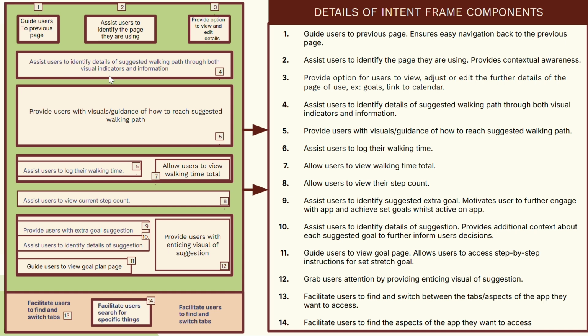At the top, you can see that there will be a visual indicator of the suggested walking path, so an image for them to identify where they're going. And then after that, they'll be provided with a map to guide them on how to reach their walking path. And then they'll also be given an option to log their time and view their total time, as well as see their step count increase from the start to the end of their walking path. And lastly, they will be given an extra goal suggestion and a link to achieve those goals.